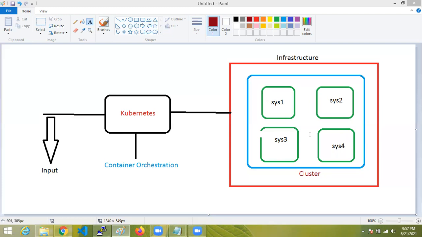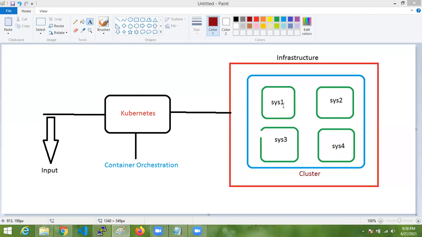In the infrastructure we have a number of machines. Some specific machines we combine into one Kubernetes cluster. Cluster means one group, nothing more. This complete thing is one group controlled under the Kubernetes tool. The machine where we install Kubernetes is known as the master node. The technical words I'll tell you later.